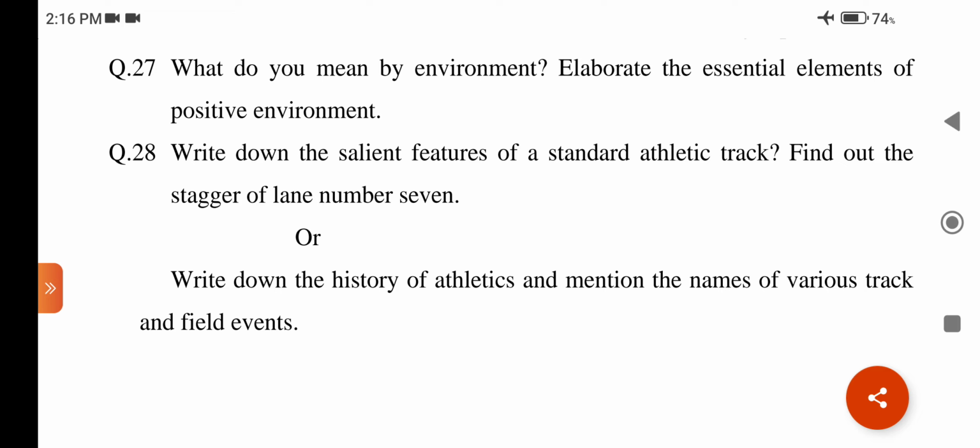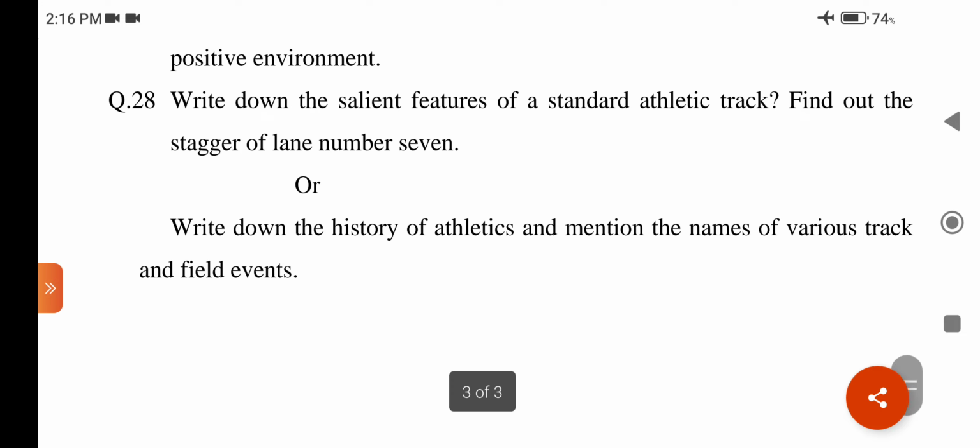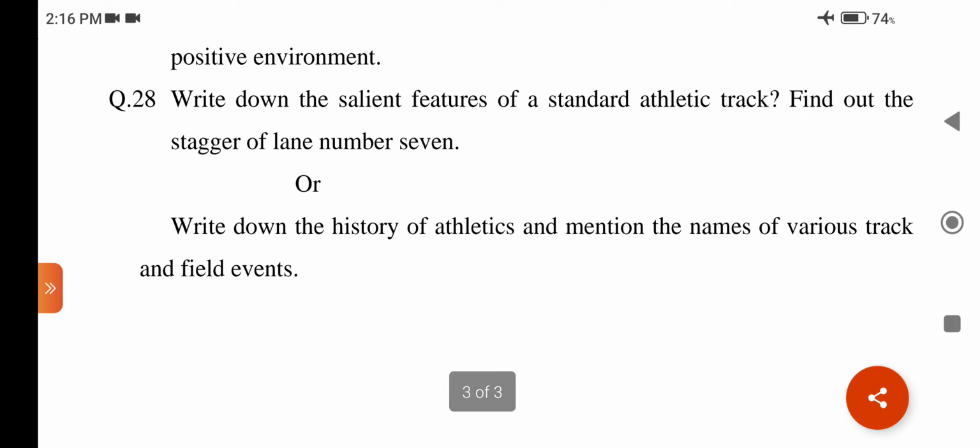Question number 28. Write down the salient features of a standard athletic track. Find out the stagger of lane number 7. Salient means most important or noticeable. Features, noticeable part of something. Standard, a level of quality. Stagger, to walk with short steps. This question is related to chapter number 7, concept of major games and sports.